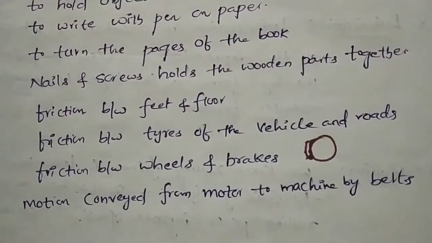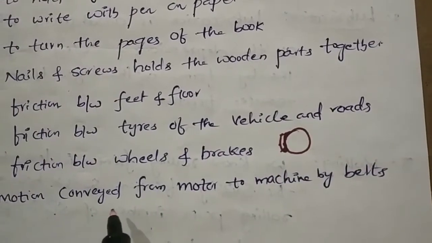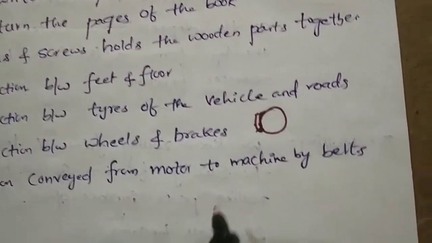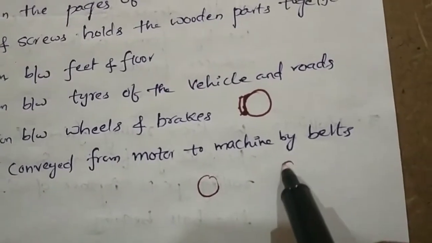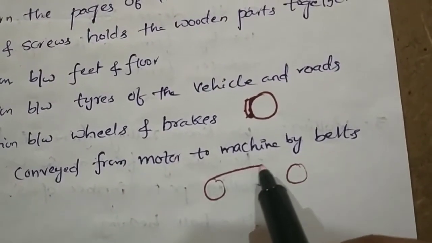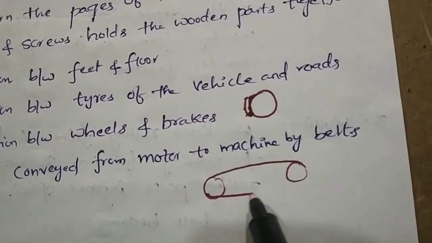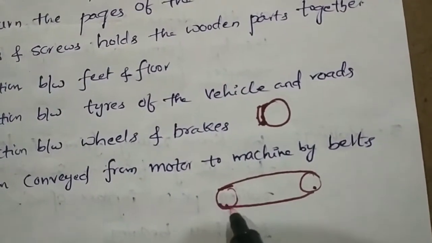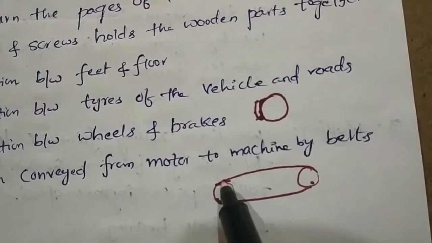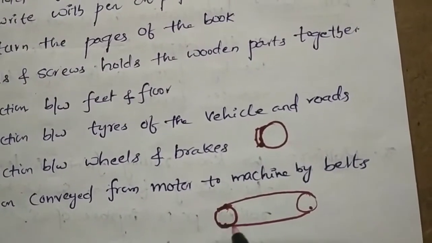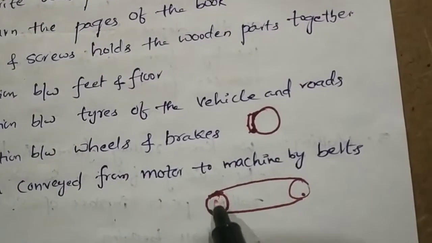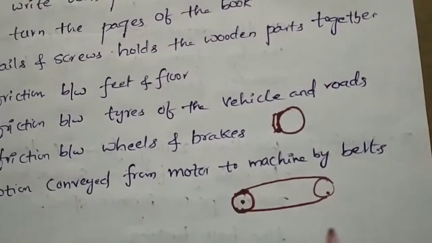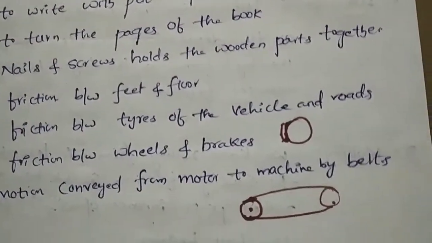In daily life, to transfer motion from the motor to the machine, we use belts. Assume a belt is here, and the motion has to be transferred from this place to this place. There should be friction between the belt and the motor. Otherwise, the belt won't rotate and transfer the motion. In this way, friction is useful.